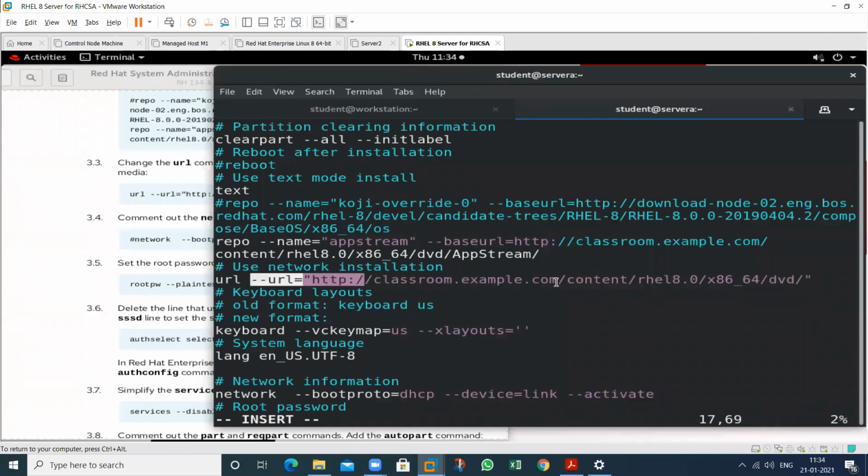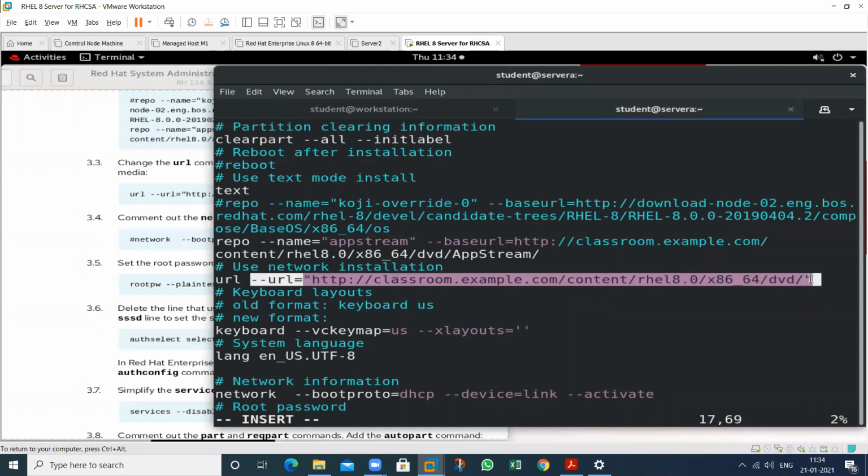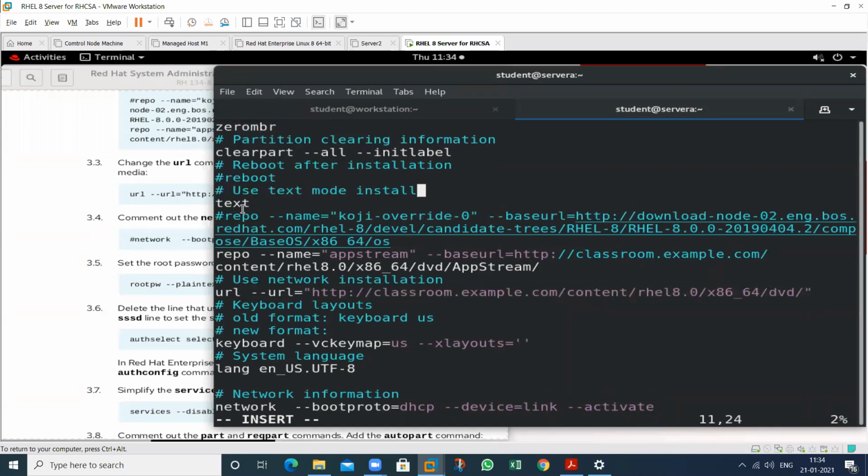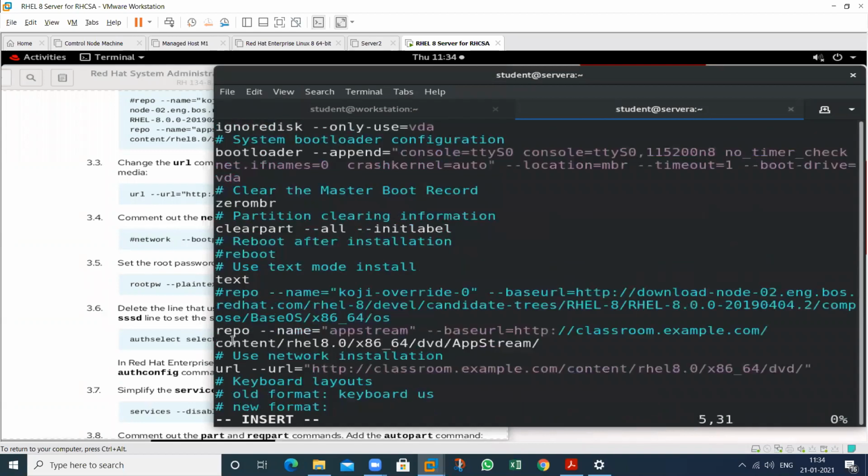This is my --url equals http:// then classroom.example.com. In this we have content. In this we have another folder. In this we have another folder. This is my DVD folder where all the packages are available, and by using this particular DVD folder we can install my operating system. So we do three changes. The first one is reboot, comment this particular line, again comment this particular line, and this is my third change, this is my fourth change. Then what is the next one?